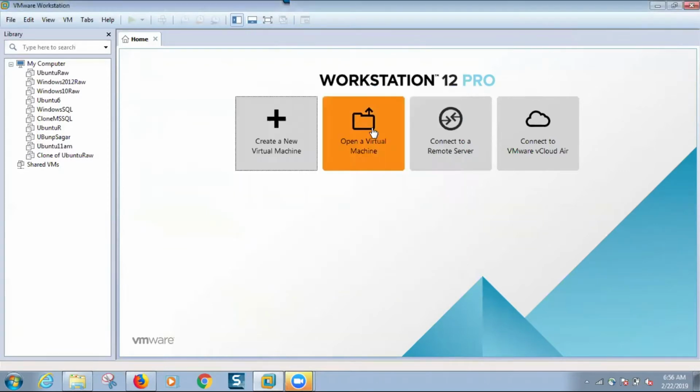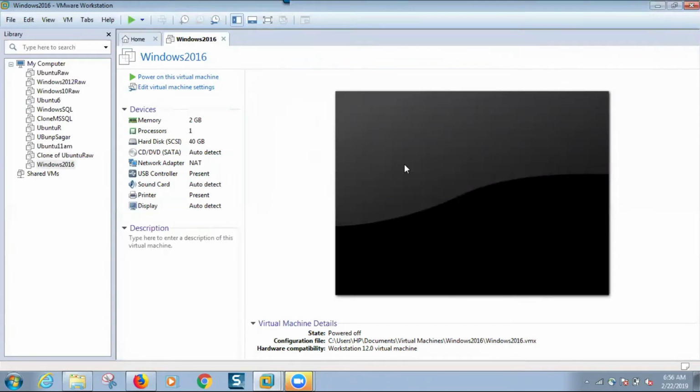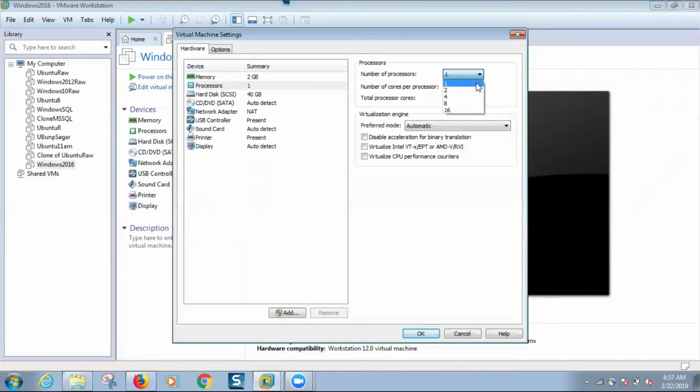This is for hardware. These are for your computer settings. Internally in VMware, you are building the operating system, right? For that, I'm giving memory, processors, all those things. Here for processors, you can increase to 2 processors, 2 cores.